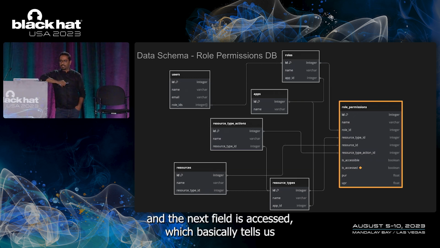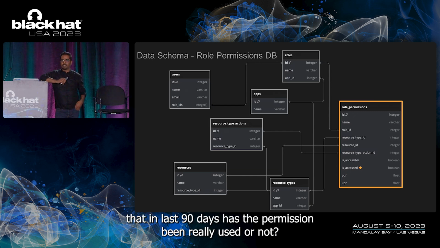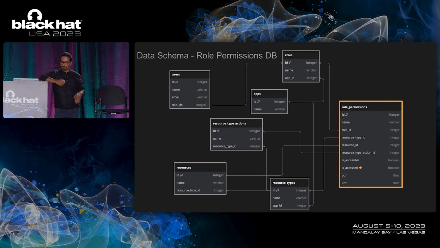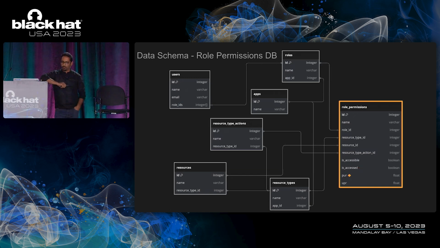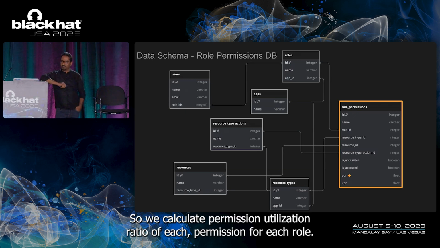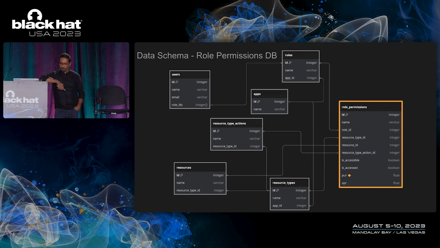And the next field is accessed, which basically tells us whether in the last 90 days the permission has really been used or not. And the last field here is permission utilization ratio. So we calculate the permission utilization ratio of each permission for each role, and we store it here.